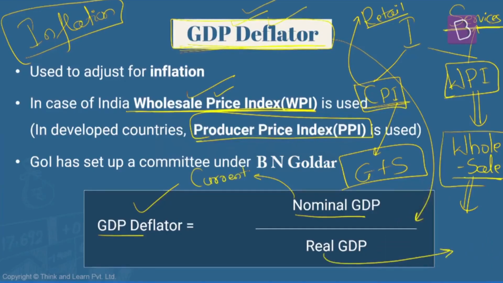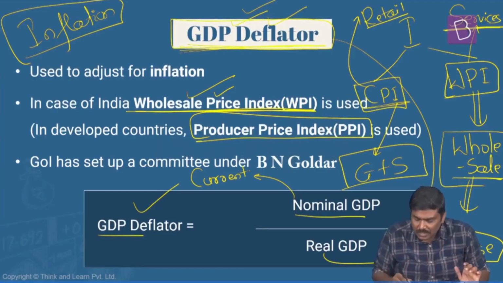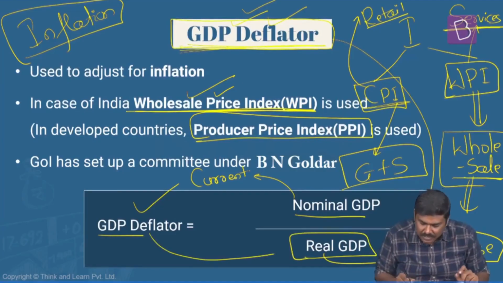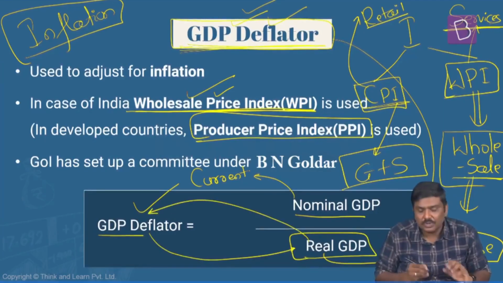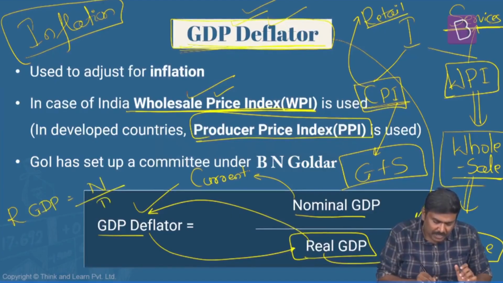And real GDP is calculated taking into consideration the base year prices. But how is it possible? We must get the GDP deflator first, then we can go to the constant prices or base year prices. Please understand this. Generally, the deflator is put this side and real GDP is put this side. That is, real GDP is equal to nominal GDP divided by GDP deflator. This is the actual formula.